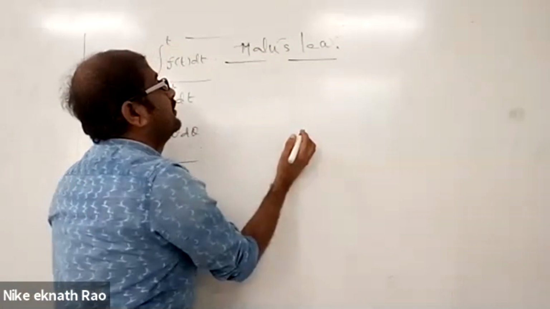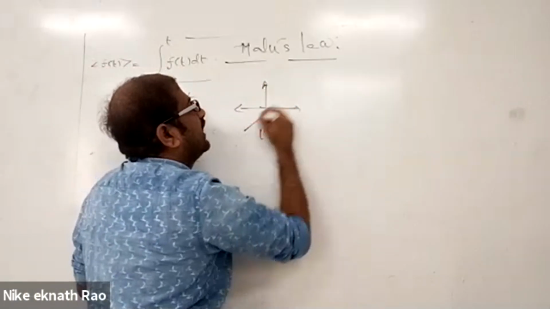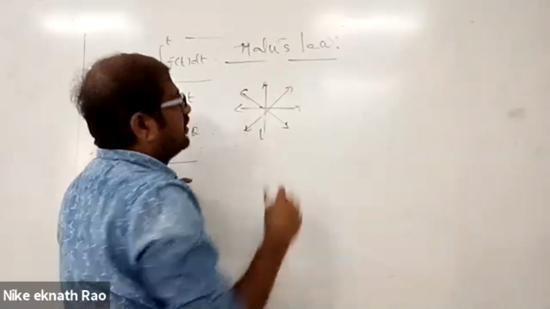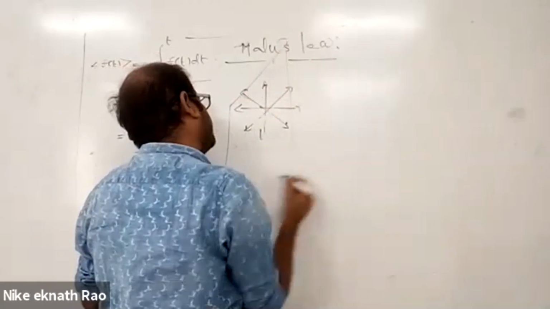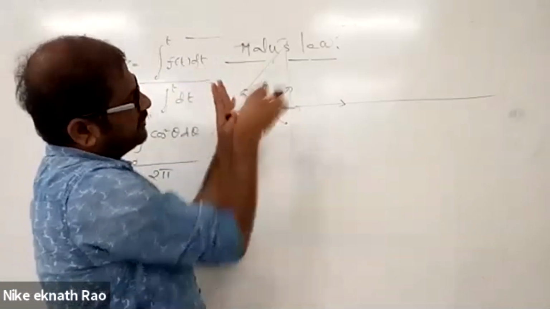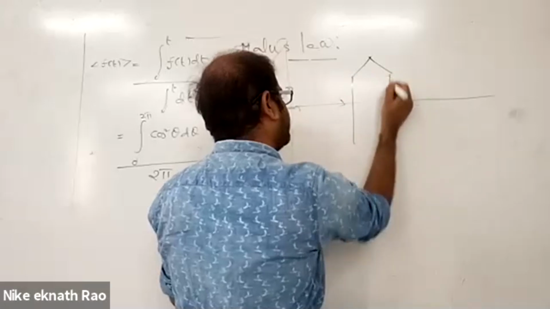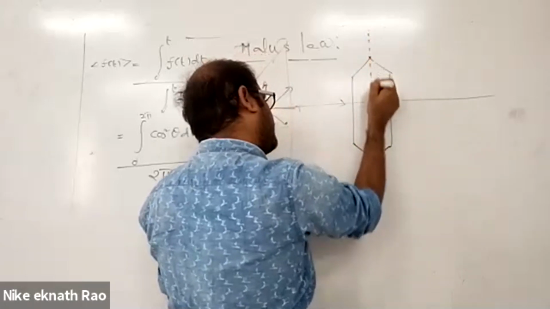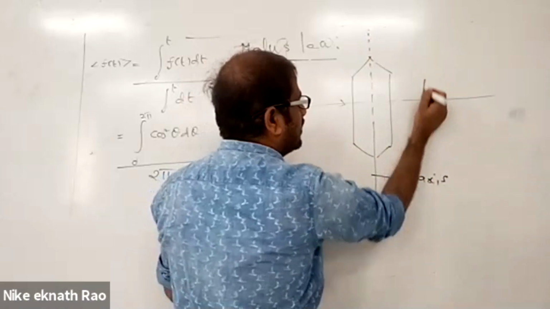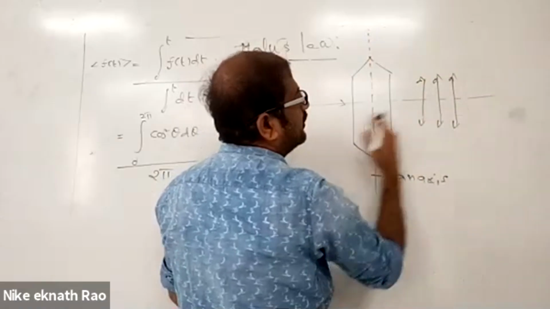So what he has done: we already know that when you are incident with unpolarized light, it has electric field vector oscillations in all possible directions. In a plane perpendicular to the direction of propagation, in all possible directions, there are components. If you allow it to pass through a particular polaroid, the pass axis of the polaroid is like this. This is the pass axis of the polaroid. So only the components in the direction of the pass axis come outside.